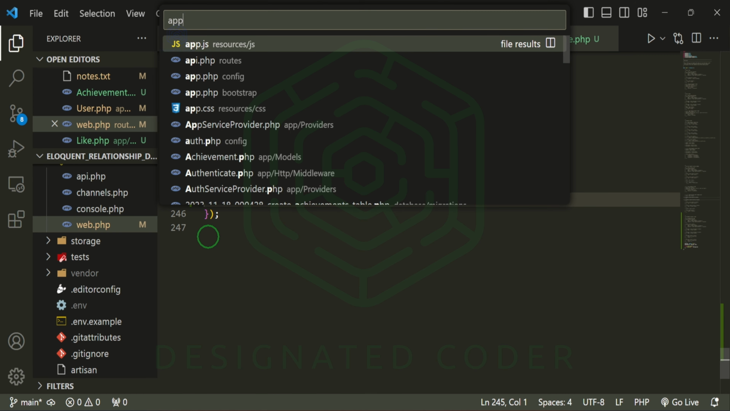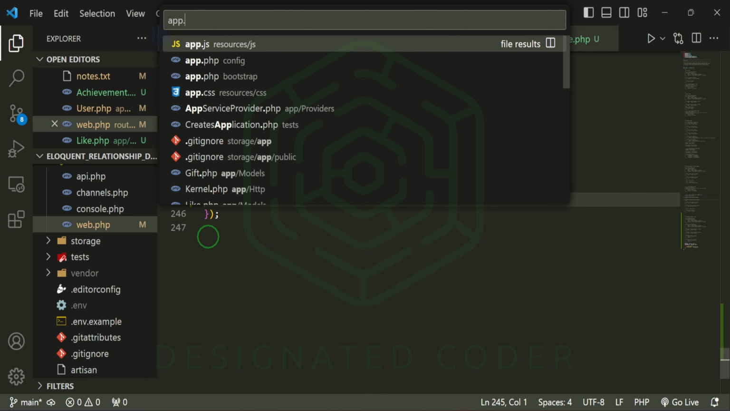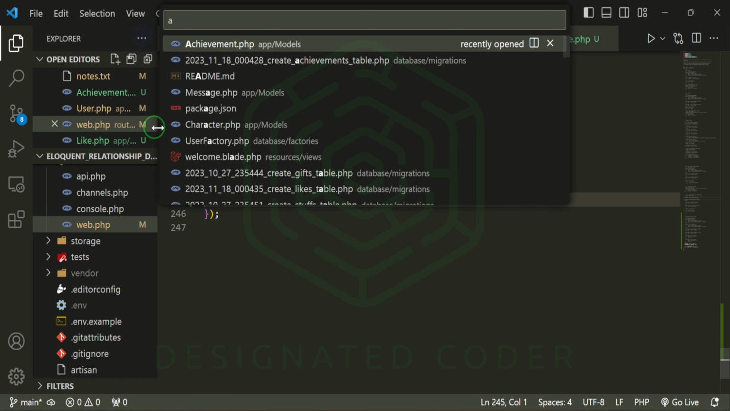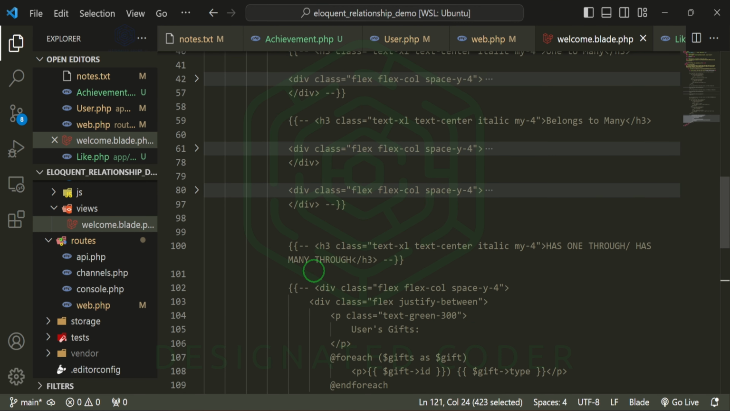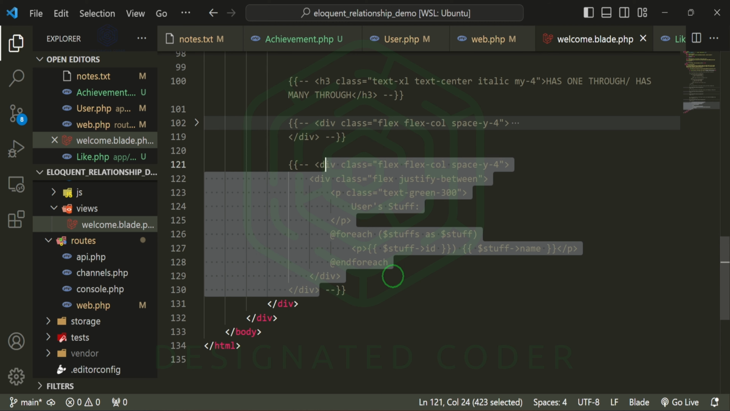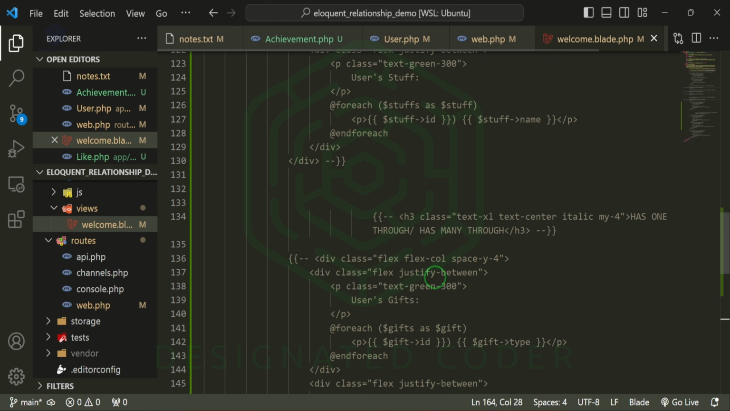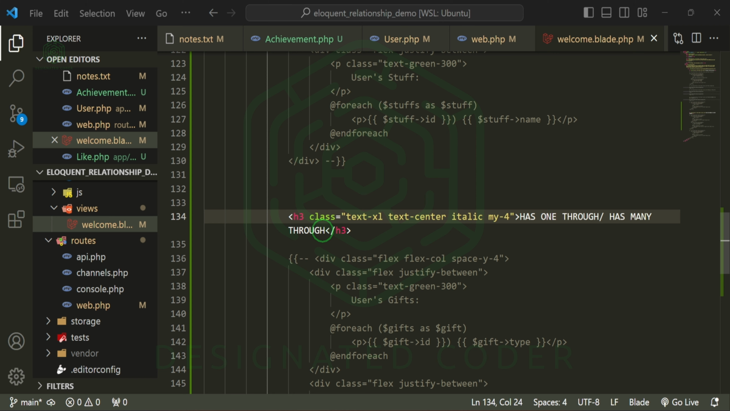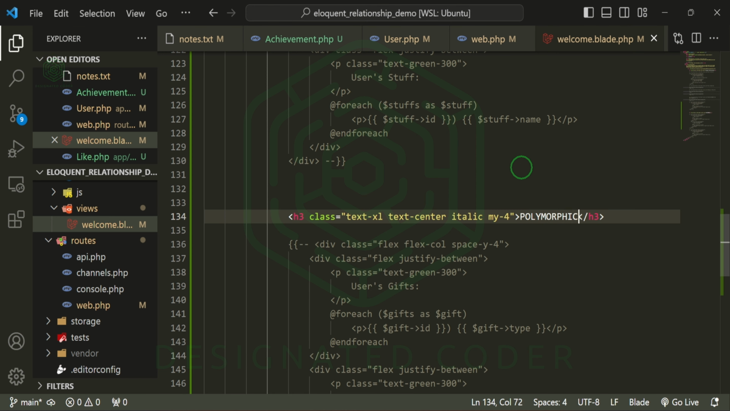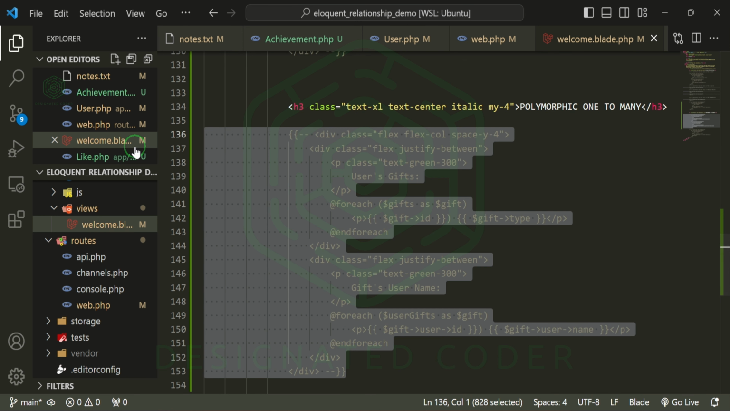Okay, let's go to the app.blade, or what is it? Is it the welcome? It's the welcome blade. I am going to copy, where am I going to copy it from? I'll copy it from down here. And then for the title, it will be polymorphic one to many. Go ahead and uncomment this for right now.